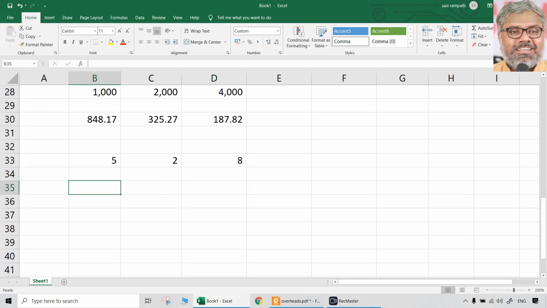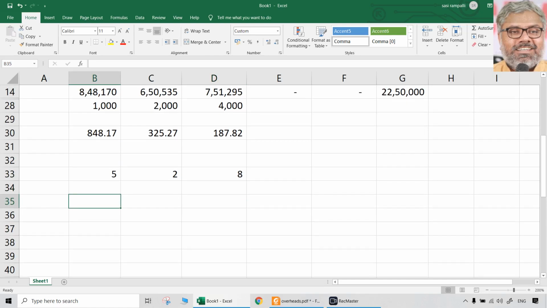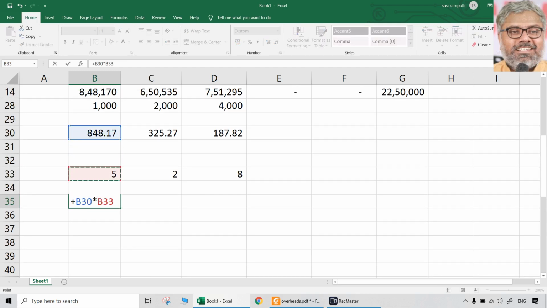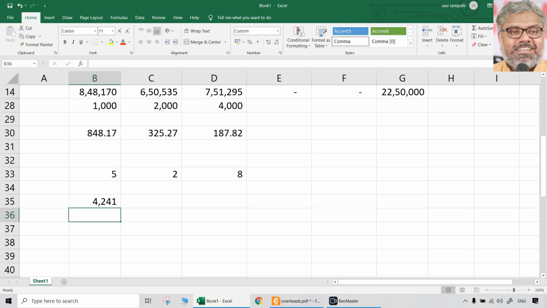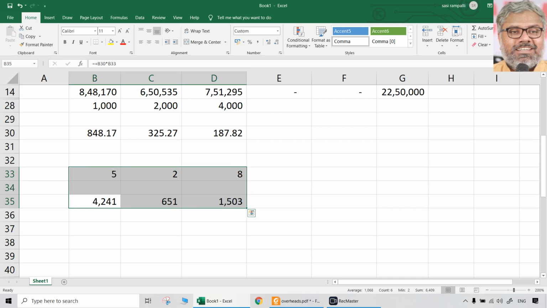So what do we do? How to get the overhead cost? We cannot say let me work first and then I will tell. No, we just use this predetermined rate. What is the predetermined rate? We already know that: 848.17 into the number of hours actually worked. 848 is predetermined, 5 is reality. Whatever that is, worked or at least projected or possible to be worked. We cannot say I don't even know how many hours it will take. That is not possible. So multiply them. That is the overhead cost, other than the material cost and labor cost, which might be incurred anyway on that job.